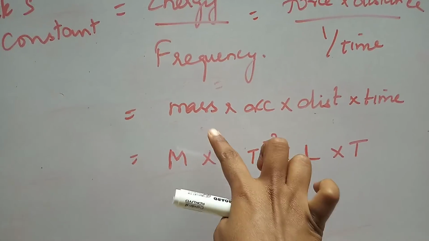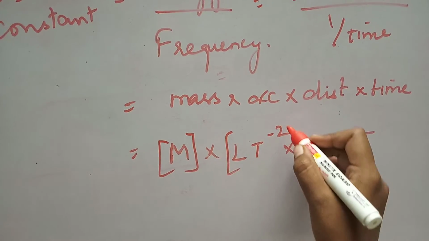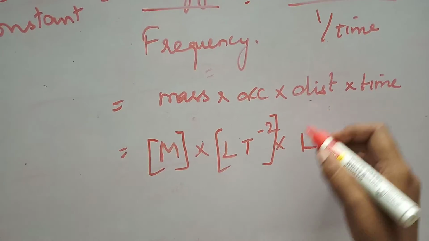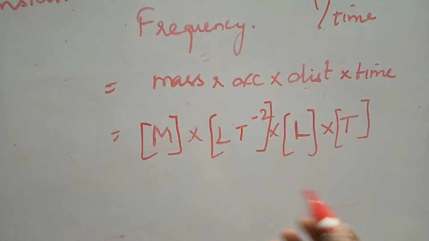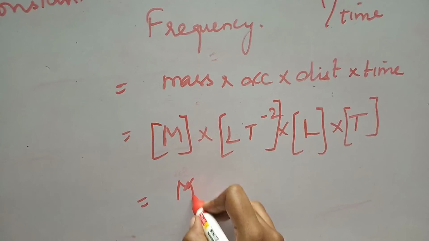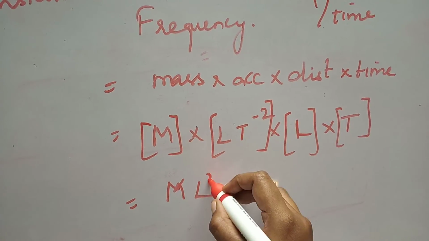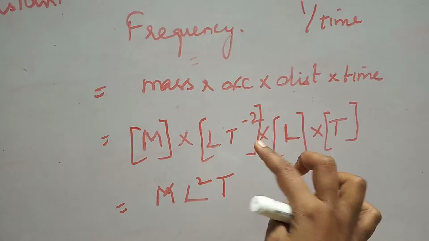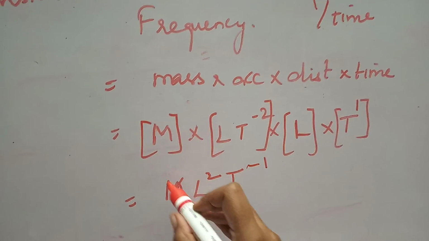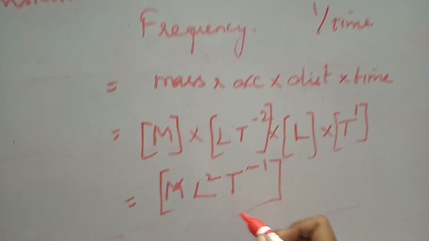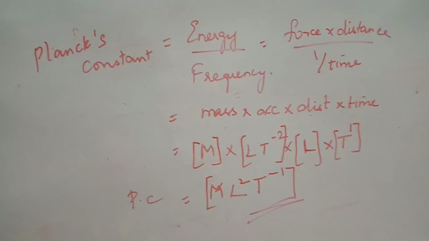Now for mass, the dimension representation is m. For acceleration, we have already seen it is L t power minus 2. For distance, length, it is L. And for time, t. So when you add up the powers now, you have 1 m. How many L's do you have? L power 1, L power 1. When you add up, it is L power 2. And t power minus 2, t power plus 1. When you add up, it becomes t power minus 1. So this is the dimensional formula for Planck's constant. I hope you understood.